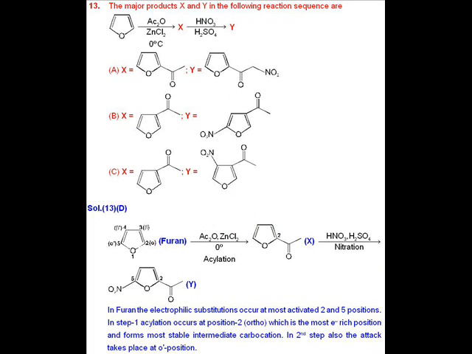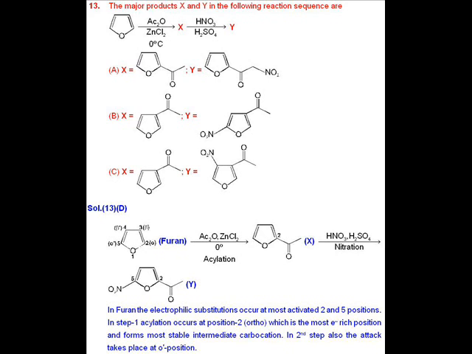In question number 13, the answer is D. In this reaction, furan is subjected to acylation followed by nitration. In the first step, when acylation takes place, the most activated position is 2, that is alpha, and it forms the most stable intermediate carbocation. So in the first step, the X product is 2-acetyl furan.